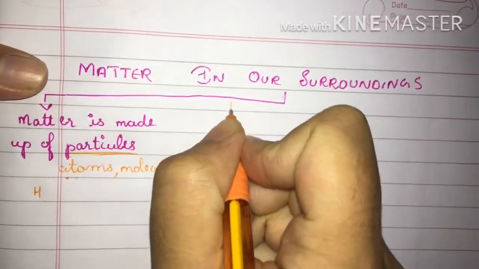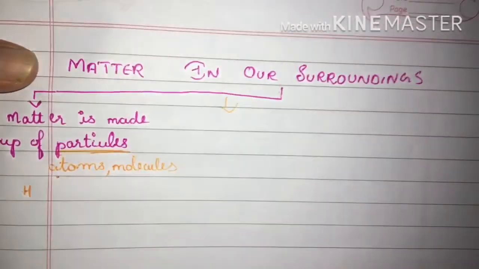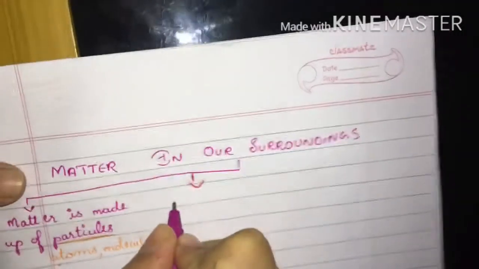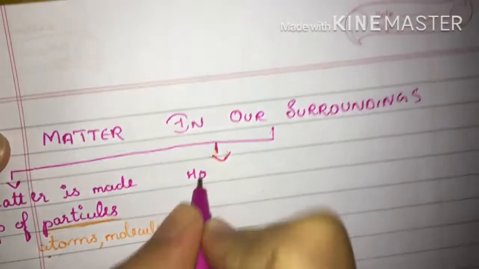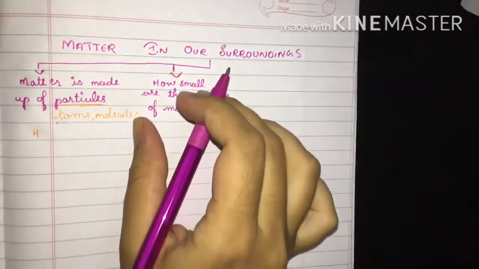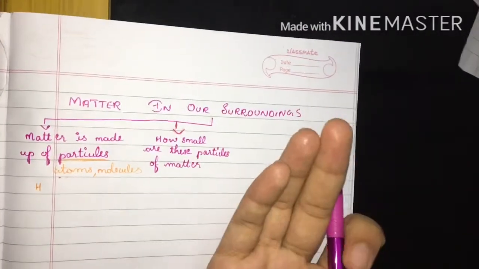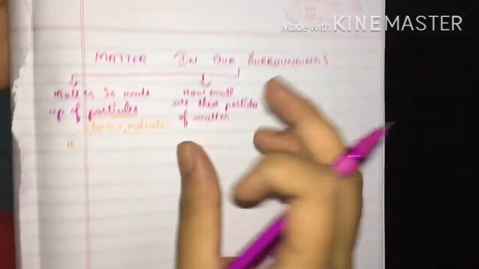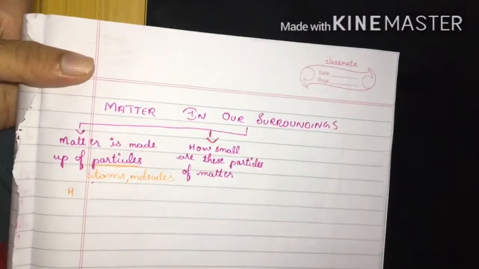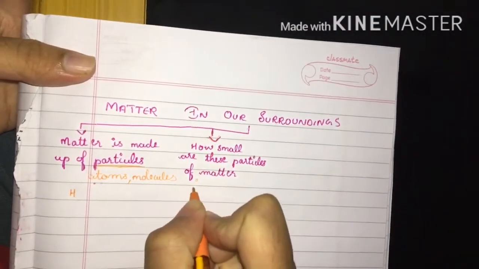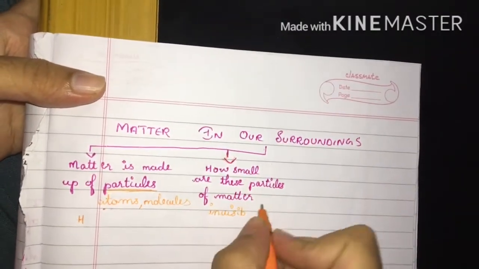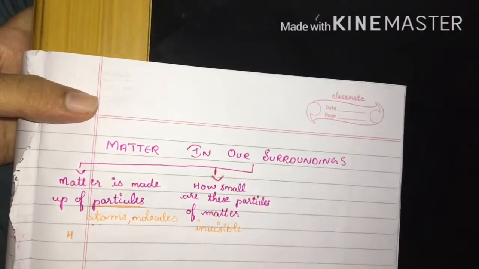And how small are these particles of matter? Can you imagine the size of this matter? The size of this matter will be so small that they are invisible to our naked eye.